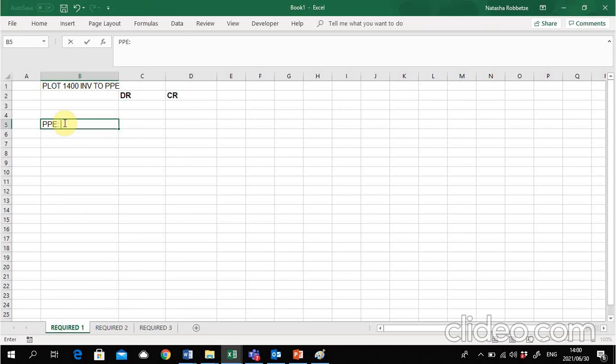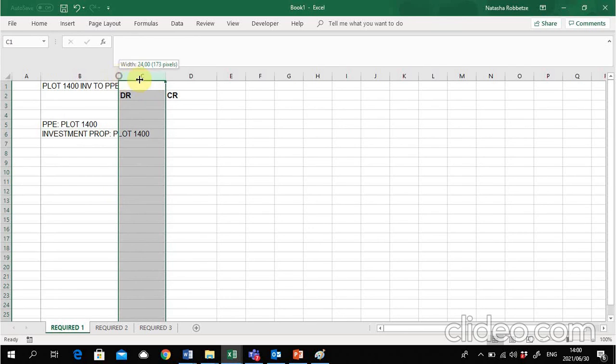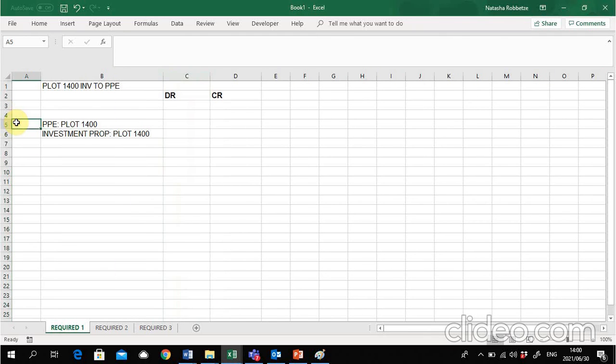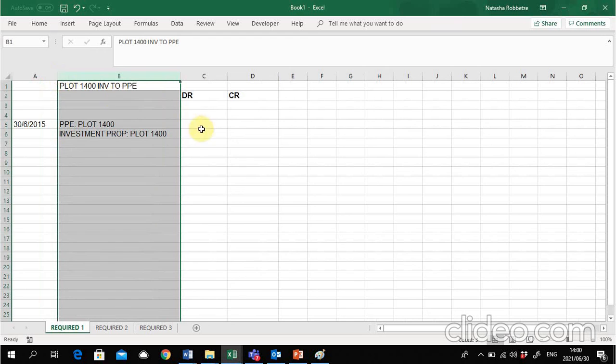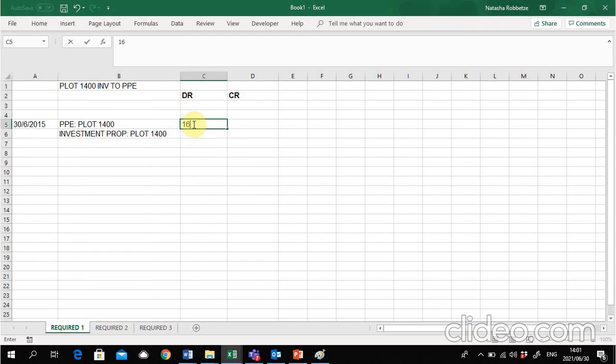And I've noticed in this question, they call it land and buildings, but I'm just going to say PPE plot 1,400, and then I'm going to take it out of investment property, which was also plot 1,400. And the value on the date of change in intention, that date was the 30th of June 2015. On the date that we changed the intention, it's worth 16 million. So we take 16 million out of investment property and we move it to PPE.